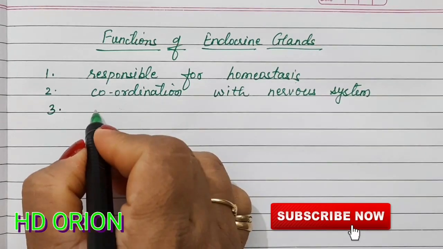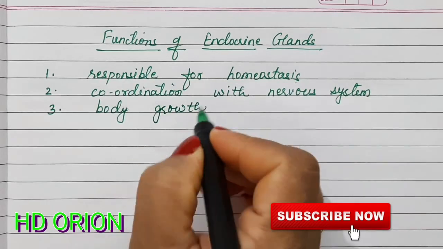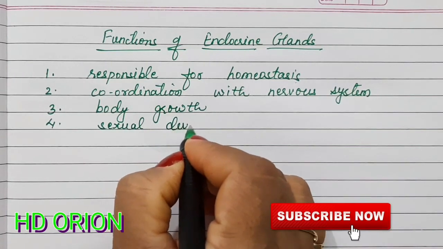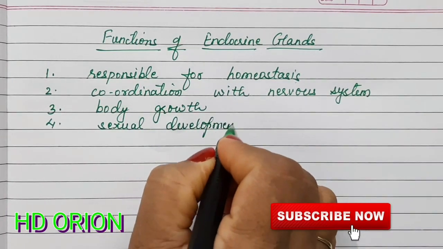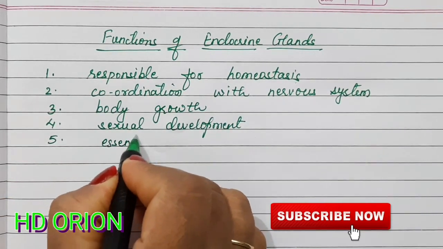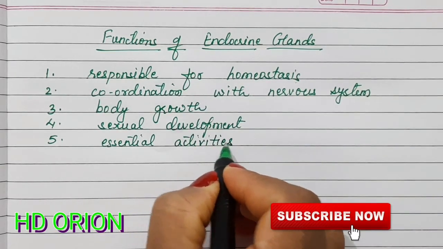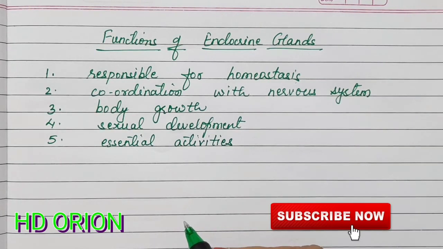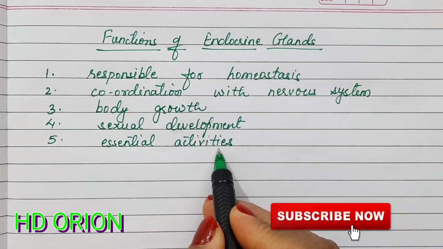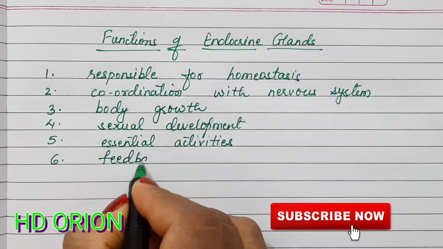Then it also helps in the rate of body growth. They help in sexual development of the body, and many essential activities, especially during fear or any other emergency situation, are all included under essential activities. It is governed by the endocrine glands, and these glands work on feedback mechanism.